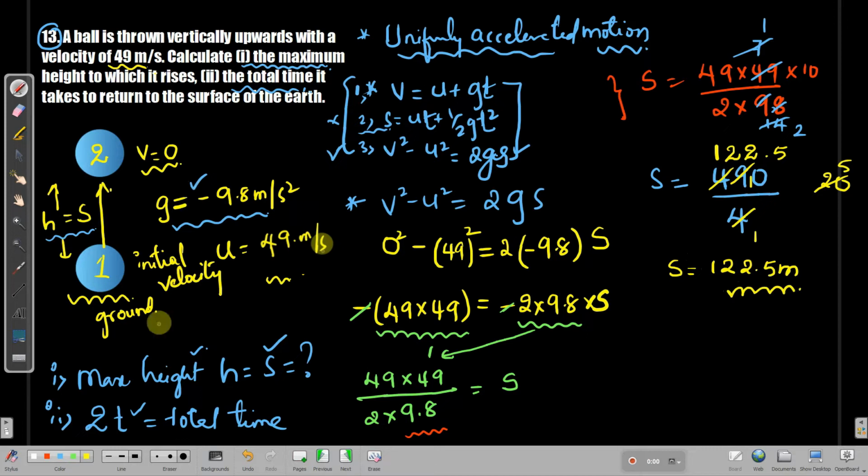This is just the first part of the problem. We have the second part to be solved. Let's go on to the fresh page and solve the total time. And to calculate total time, remember the given data we have is V0, U is 49 meter per second, and G value is 9.8 meter per second square. Right? Let's move on to that fresh page.